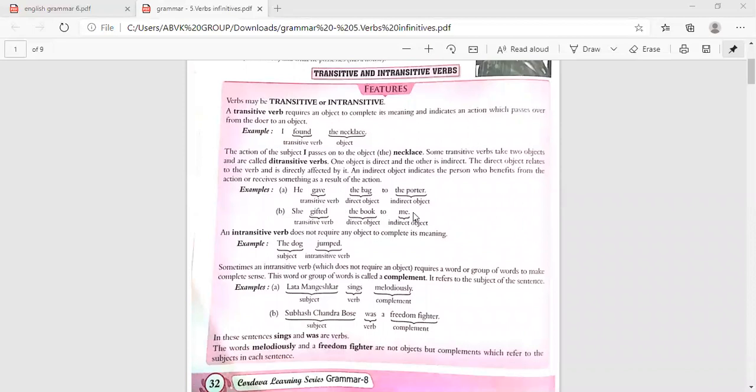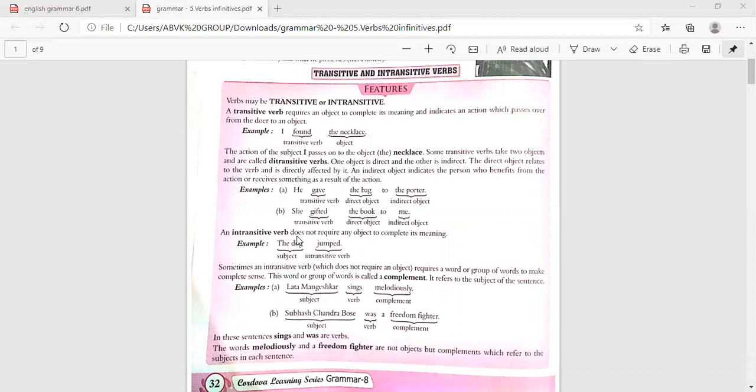She gifted the book to me. Gifted is the verb. What did she gift? Book. To whom? Me. So gifted is a transitive verb, because it has an object: book is the direct object, and me the indirect object.